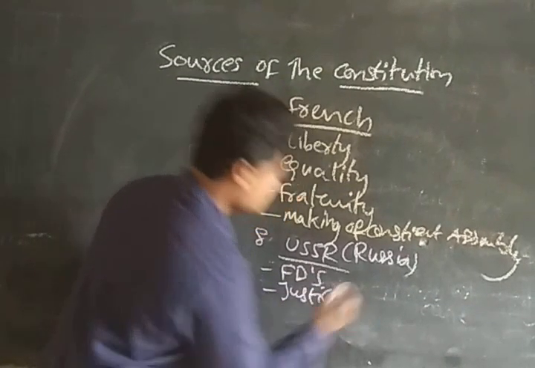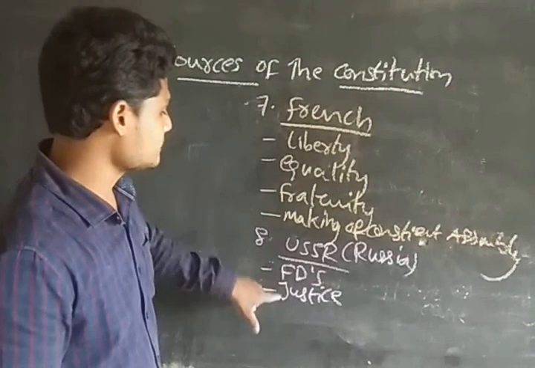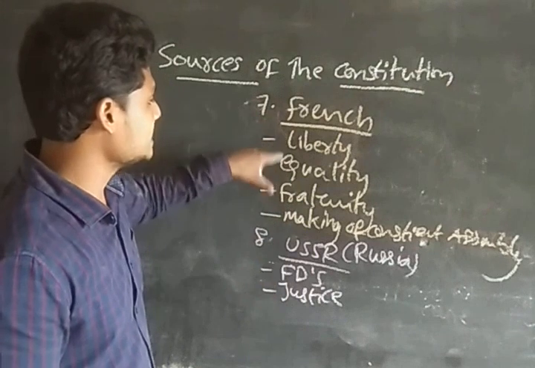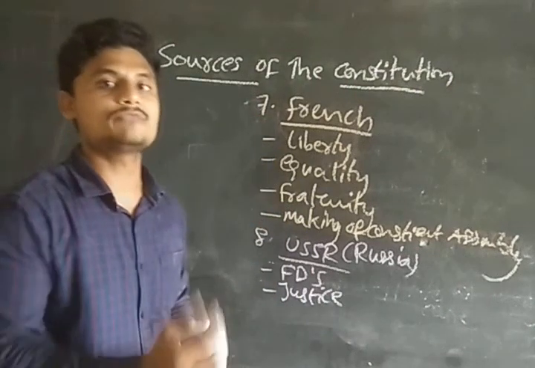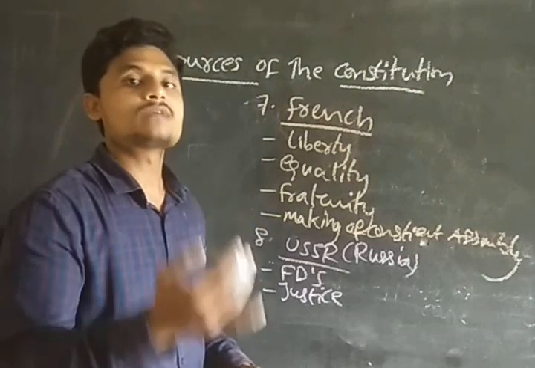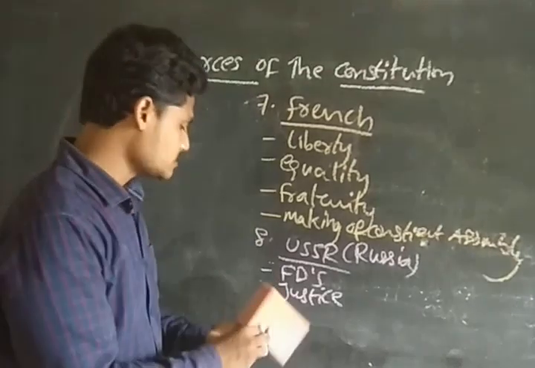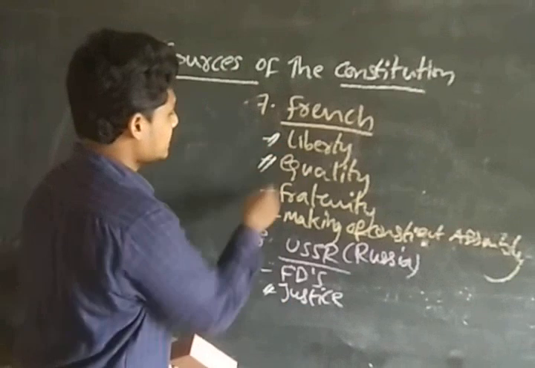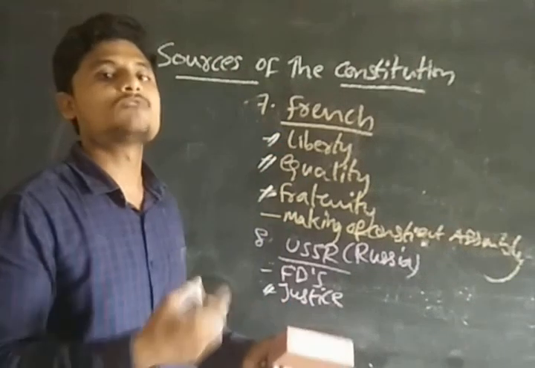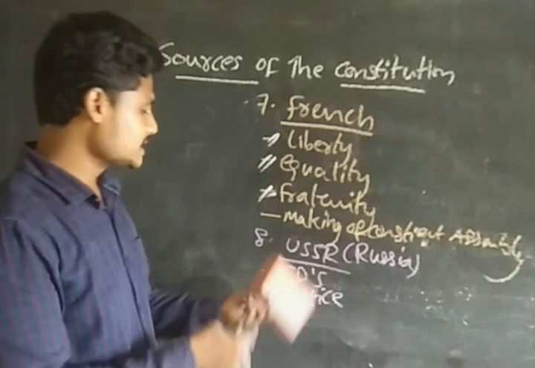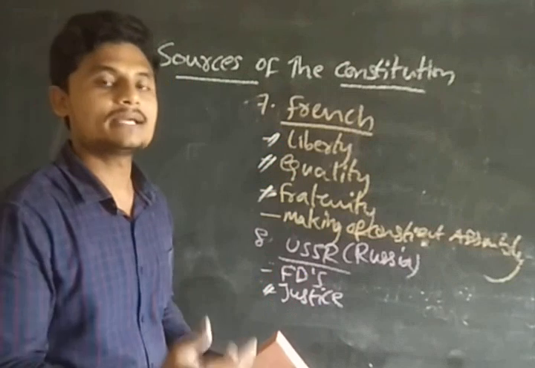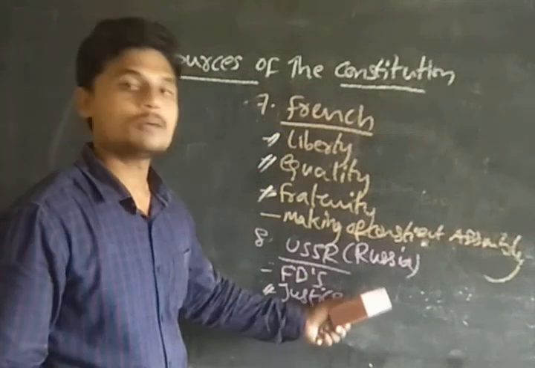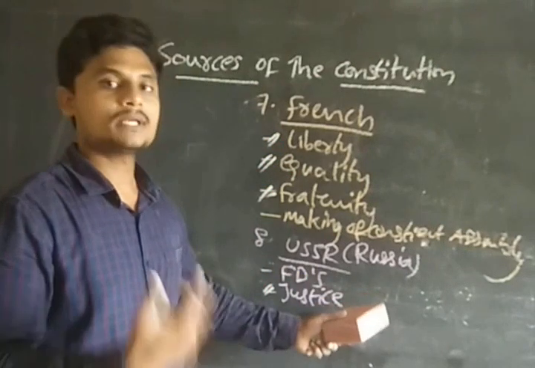So the Russian justice and the French liberty, equality, and fraternity comprise the objectives of our preamble: justice, liberty, equality, and fraternity. And the justice will be socio-economic and political, sorry, socio-economic and political justice.